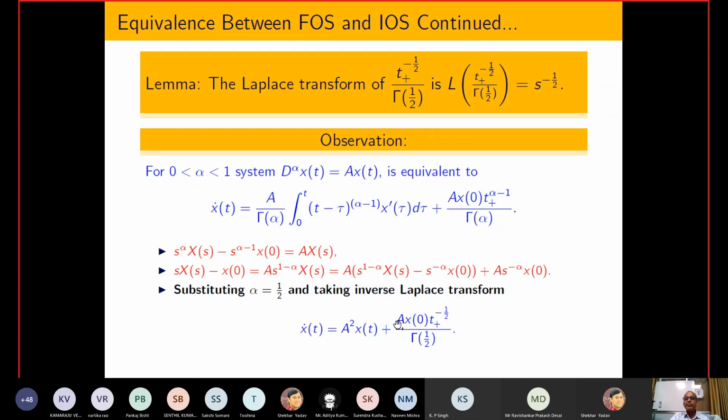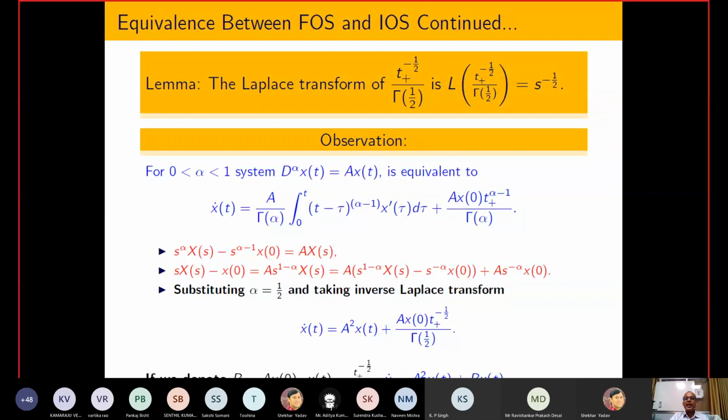Now try to see, because we are talking about equivalence, if d power alpha x(t) is exactly equal to A x(t) plus this, then I can tell that this fractional order system is equivalent to this particular system. But look at this second term. I am going to interpret this term in the form of control.